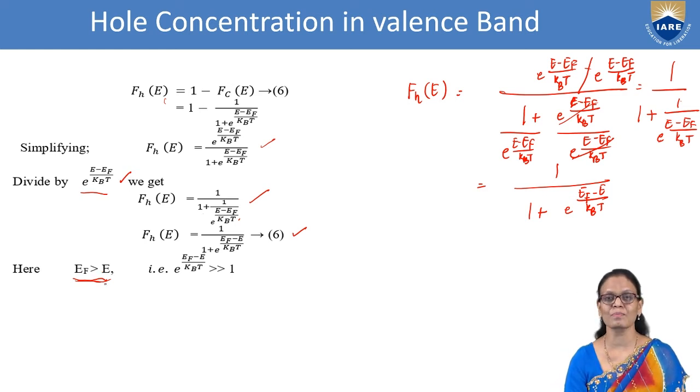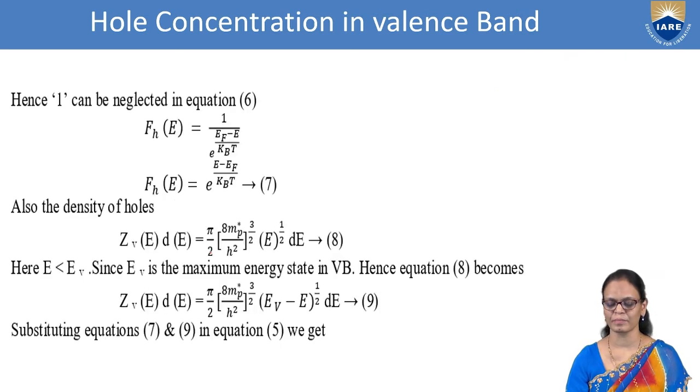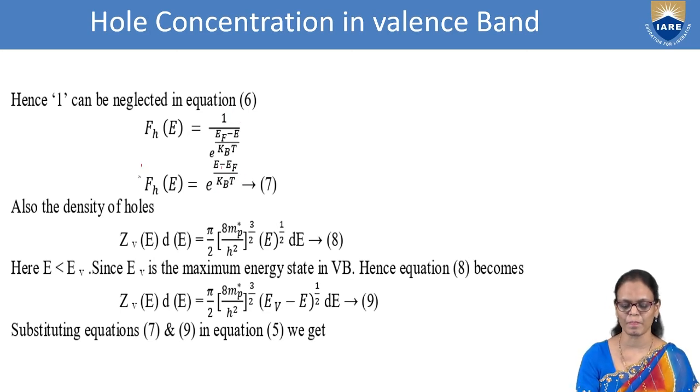So EF is more than E, and you can simply neglect this value of 1. Then we can write it as 1 by e power (EF minus E) by kBT. Again taking this to the numerator, you get e power (E minus EF) by kBT.